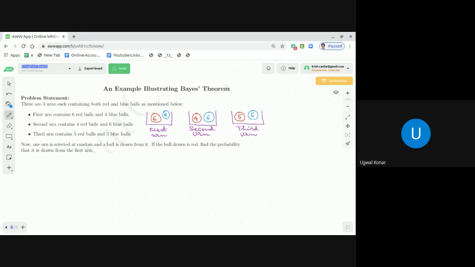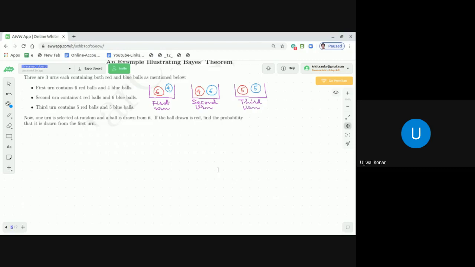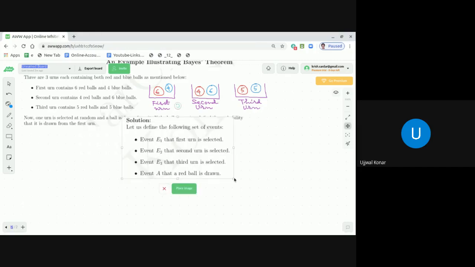And we are going to see, dear students, how Bayes theorem is going to help us find this probability. Now to do this, first we need to choose these events E1, E2, E3, up to, in this case, E3, correct? So how to find the solution? First we need to define what the different events are, dear students. So here the events are E1, E2, E3, and A.